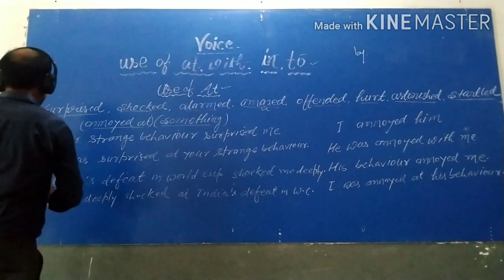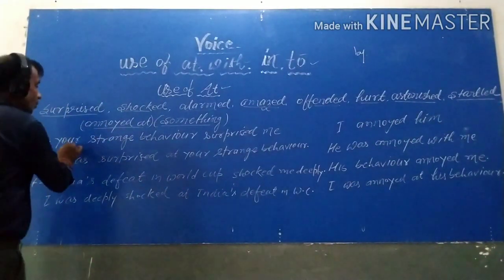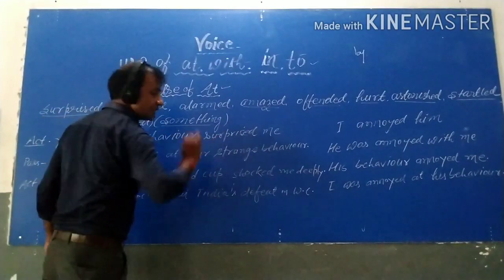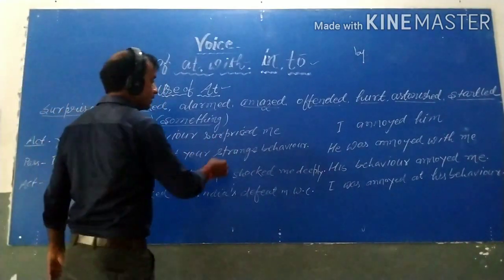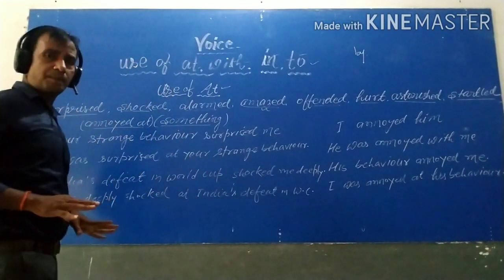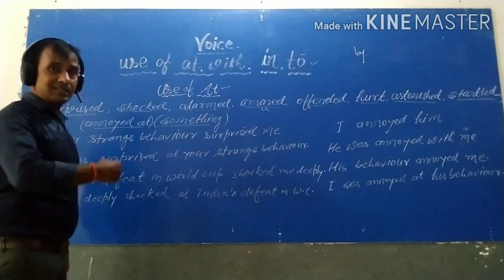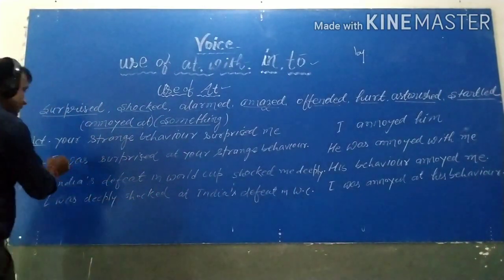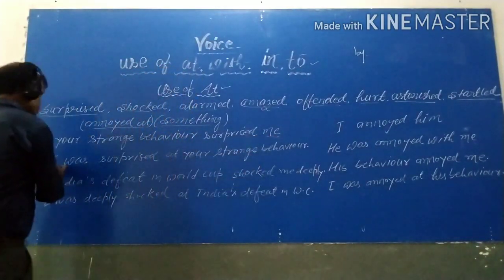So let me start. The first example: your strange behavior surprised me. That means, your strange behavior surprised me a lot. If you want to transform this sentence into passive, then obviously the object will become the subject.